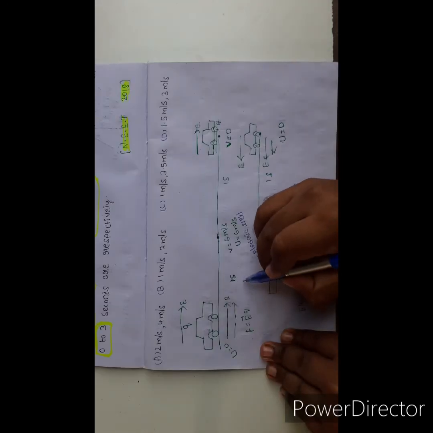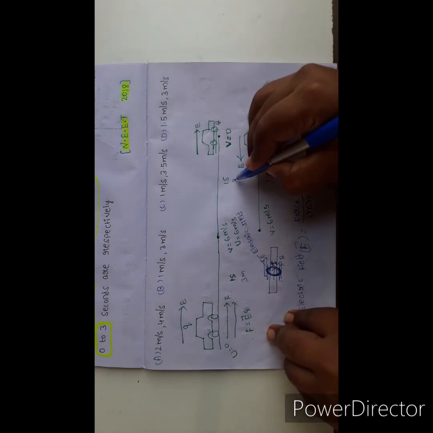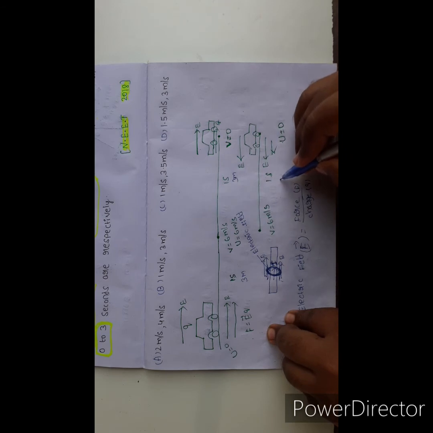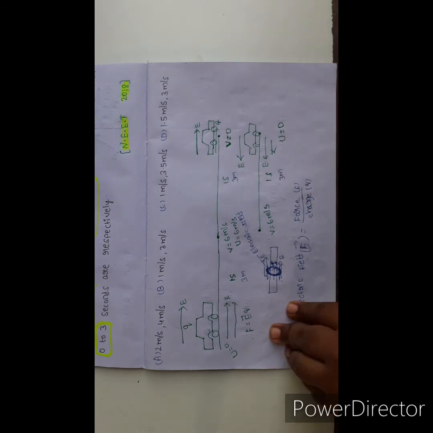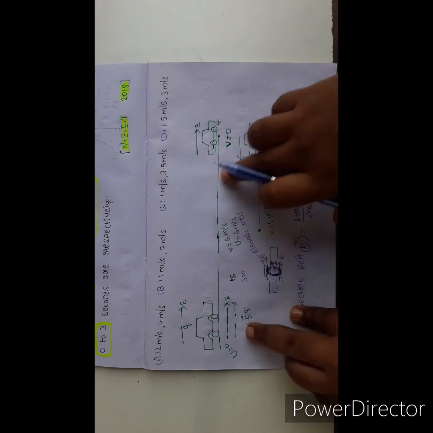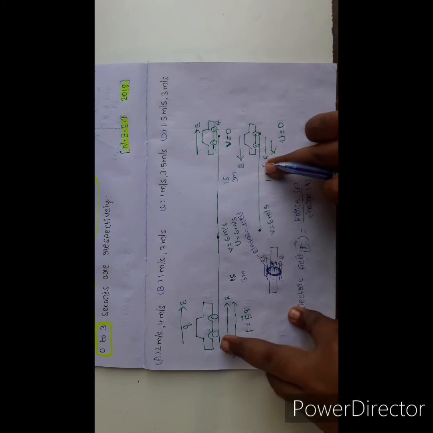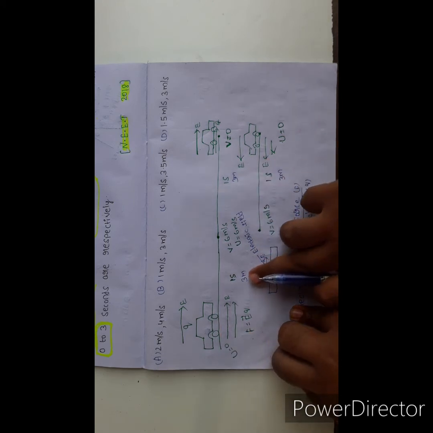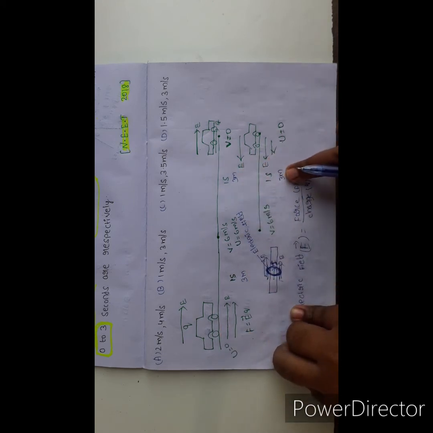So this is the 1 second, here 3 meter, next 1 second 3 meter, next 1 second also 3 meter. So here the total time is 1 to 3 second. In 3 seconds, how much distance is travelled by the toy car? 3 meters plus 3 meters plus 3 meters, total 9 meters.